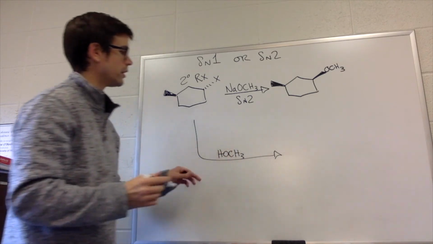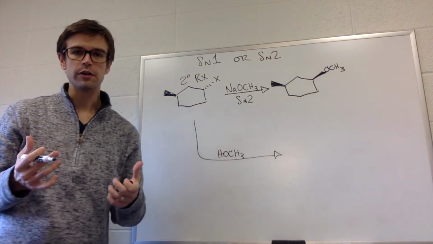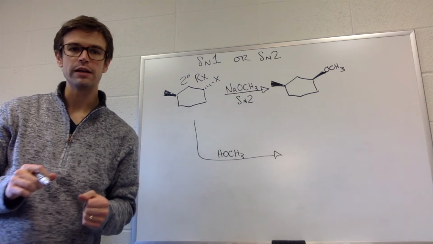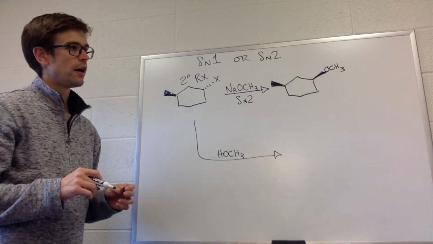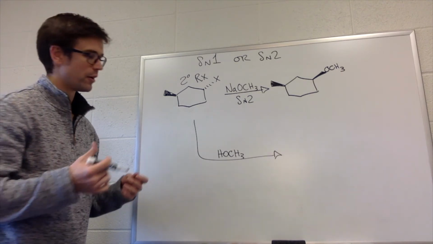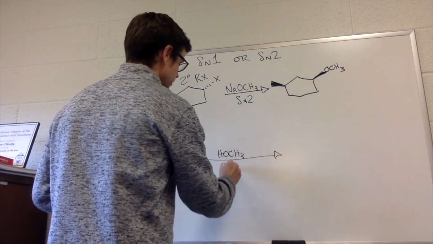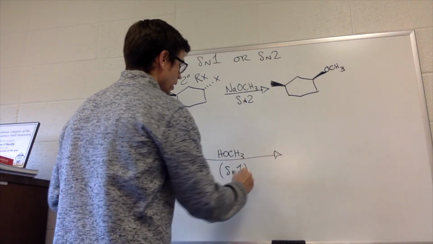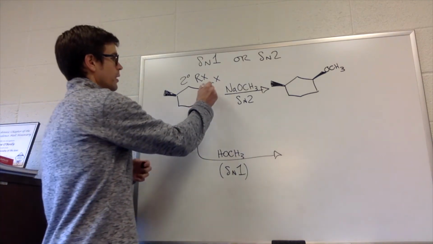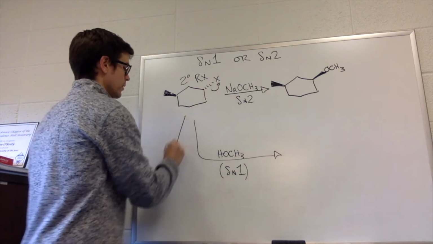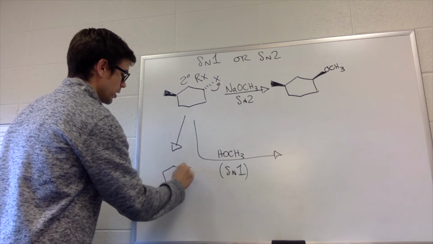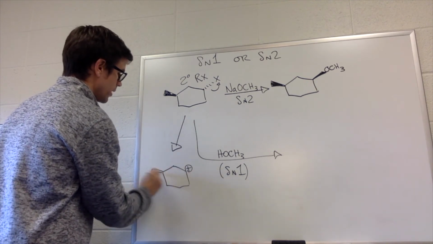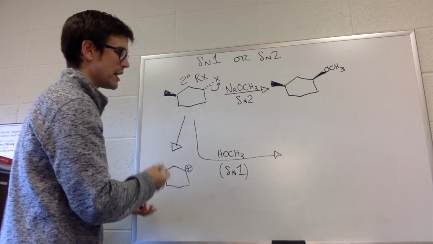What about this one down here? This was a weak nucleophile. Weak nucleophiles need to wait until we have the carbocation form, the stronger electrophile. So this is going to be SN1. So that is going to leave. That would produce this carbocation where the nucleophile can either add to the top or the bottom. It's going to add to both.